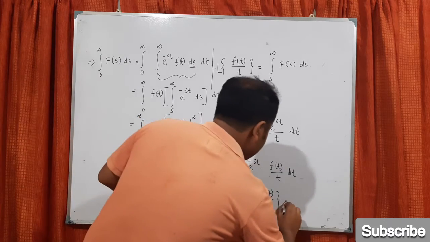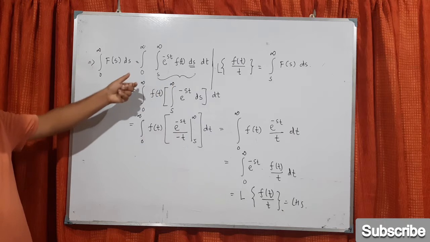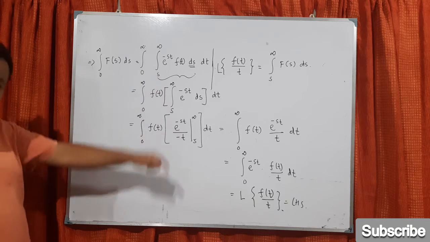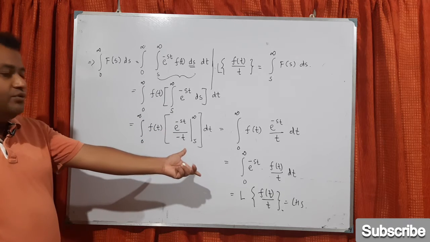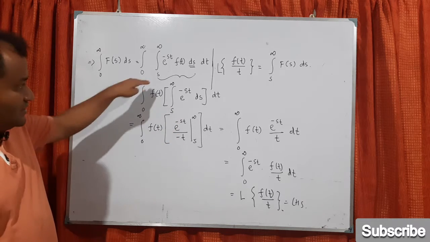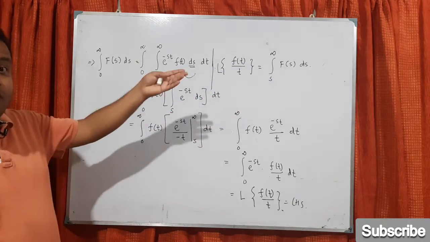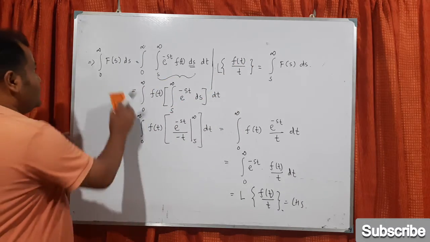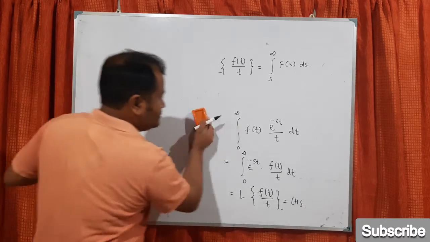Okay, so this is the left hand side. So we started with the right hand side and gradually we took the integration from s to infinity and then we interchanged these two integrations and finally we got this. So anyway, this is the proof, but at least we know this will be the next important property of Laplace transform. Now we try to give the application of this.